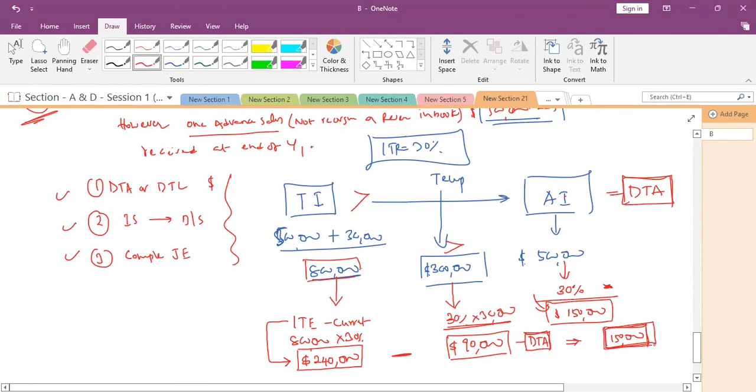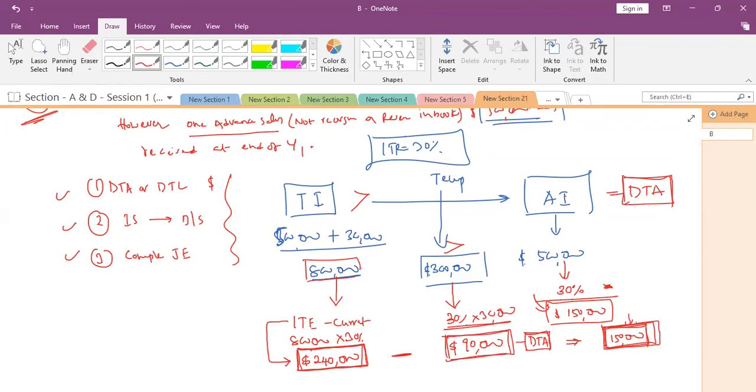But we are paying 90,000 in advance, so this is considered a deferred tax asset. Is it clear, or do you have any doubt up to here?